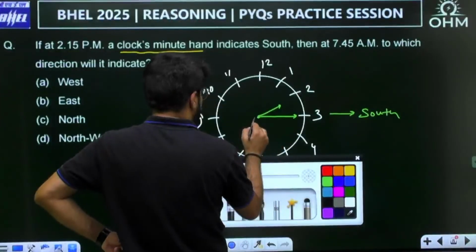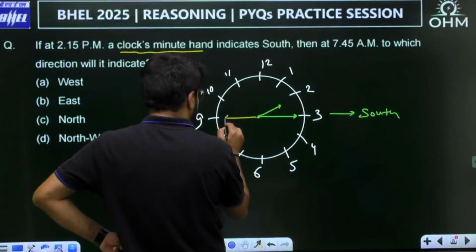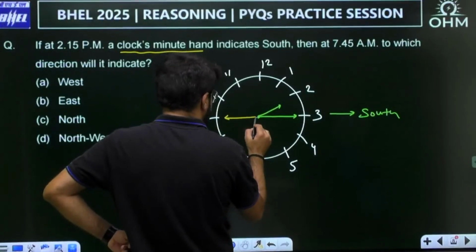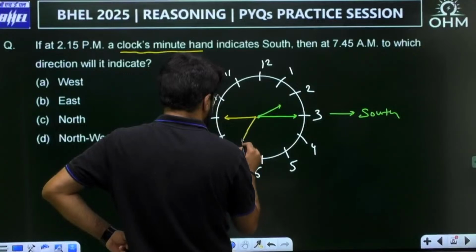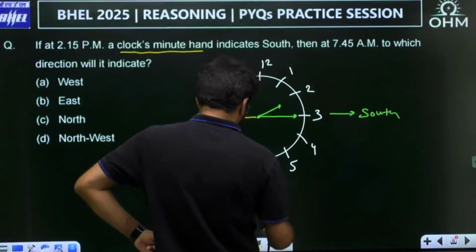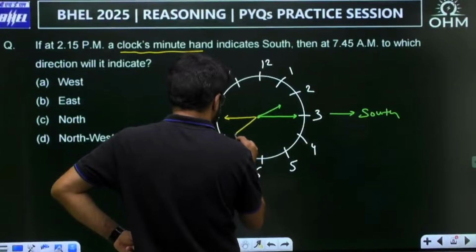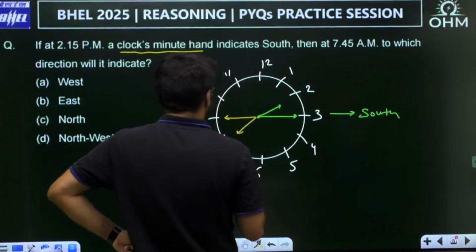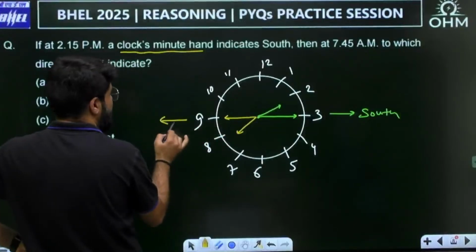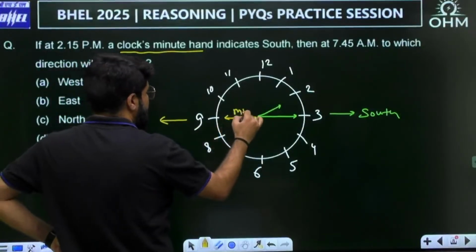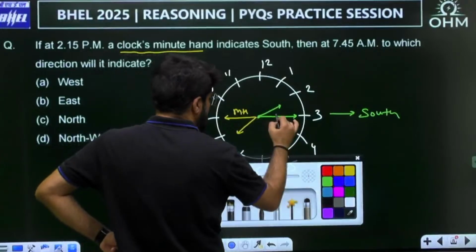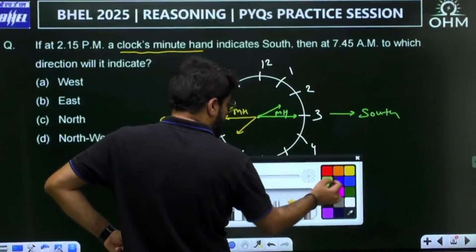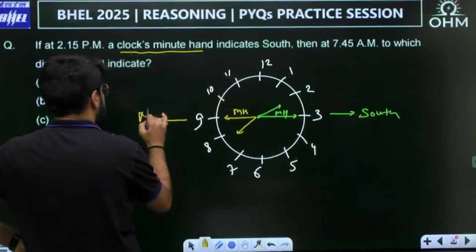At 45, the minute hand will point here, somewhere ahead of 7, more closer towards 8. This is how you see 7:45. So the minute hand is now pointing opposite of south, and what is opposite of south is north.